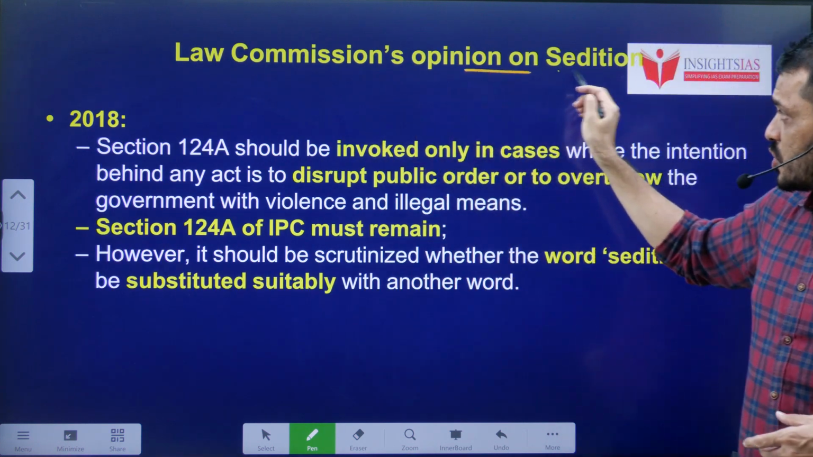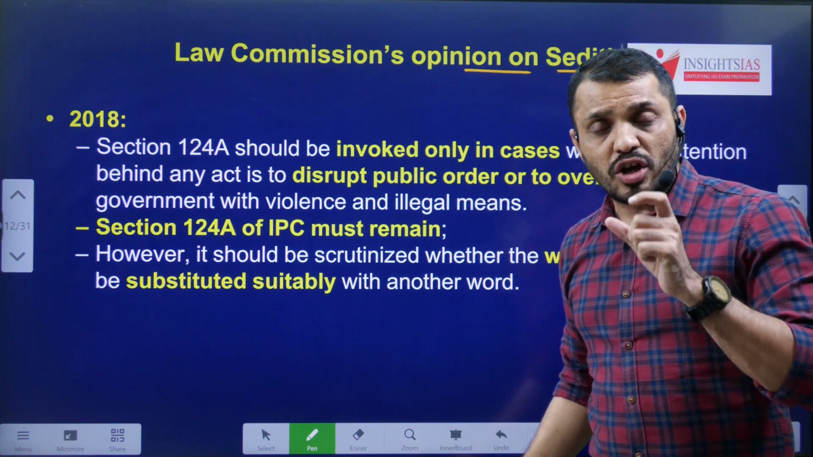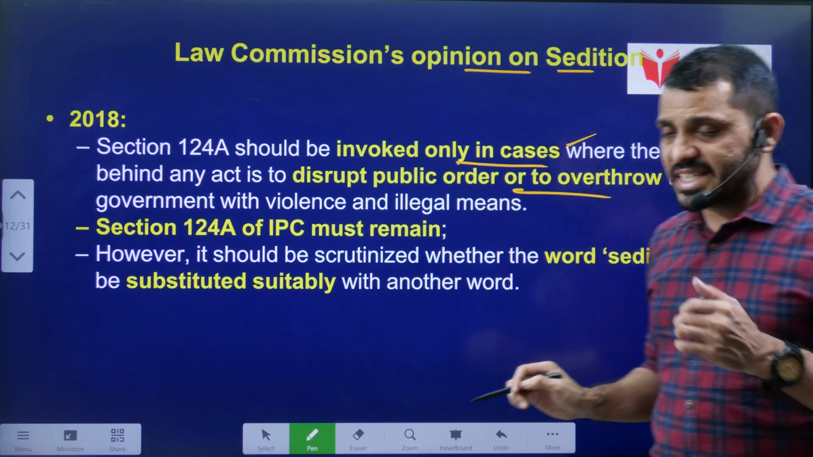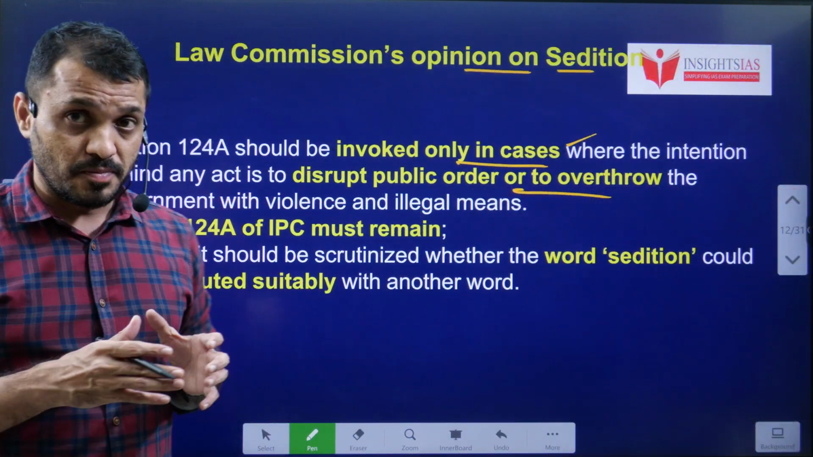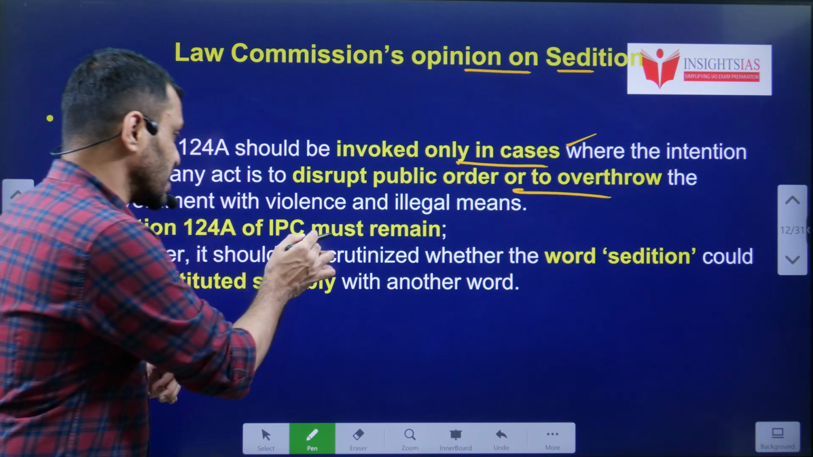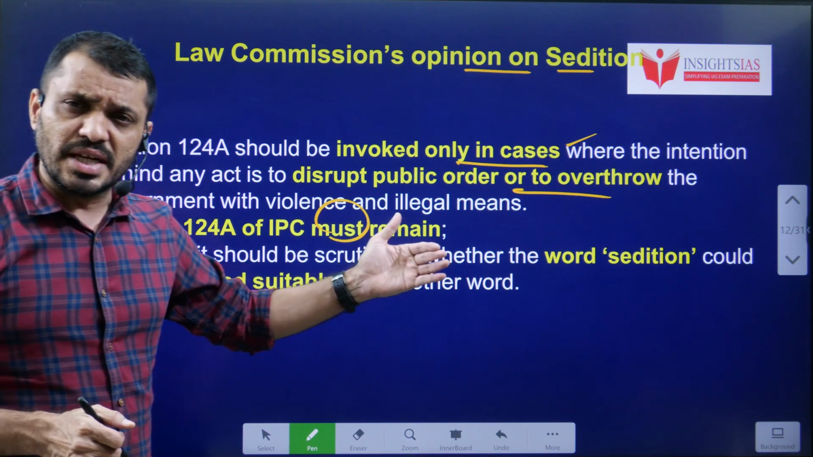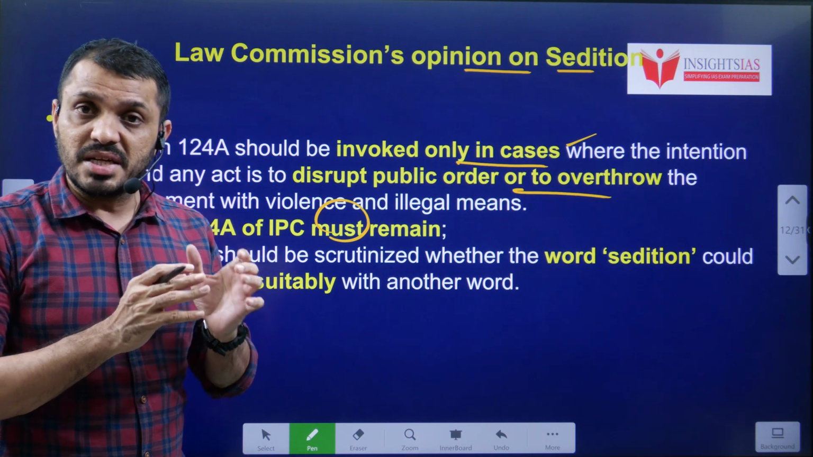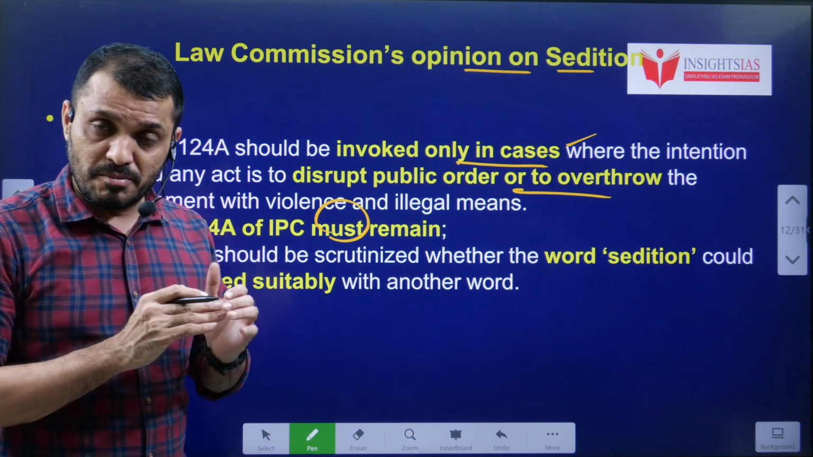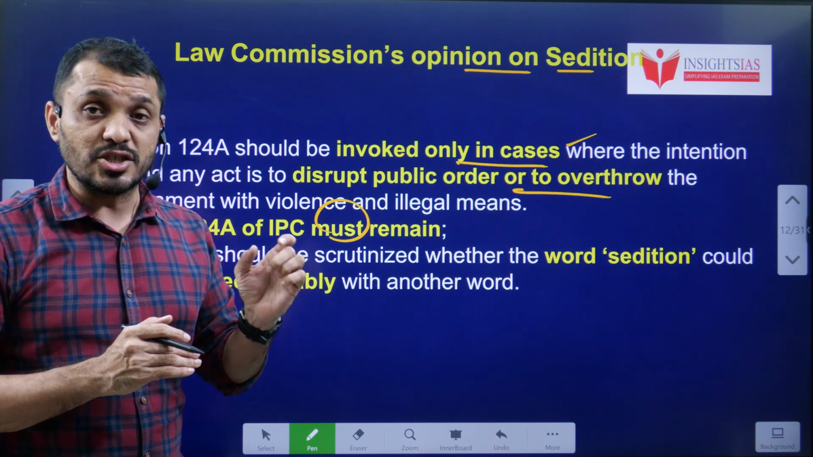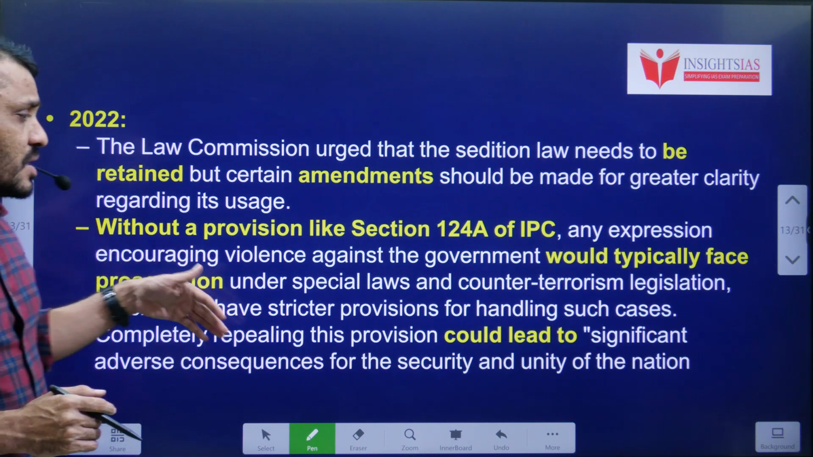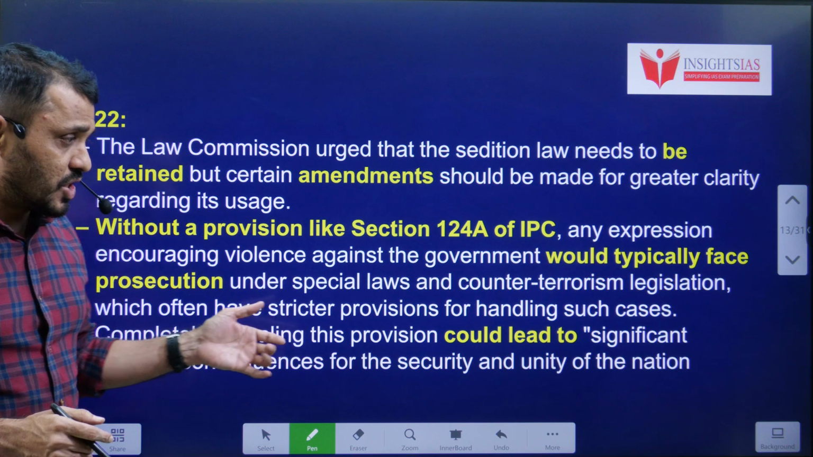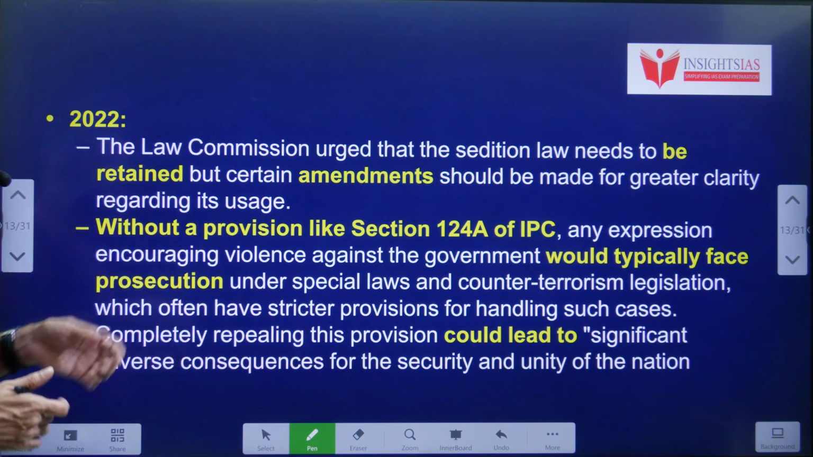In 2018, the Law Commission's opinion on sedition: the Law Commission recommended that Section 124A should be used only in exceptional conditions and should not be misused. Section 124A must remain, but the word sedition can be replaced with other words. In 2018, the Law Commission clearly mentioned that the punishment under sedition has to be continued. Even though there are some strict or alternative laws, we still require sedition to be continued in the best interest of the security of the nation.